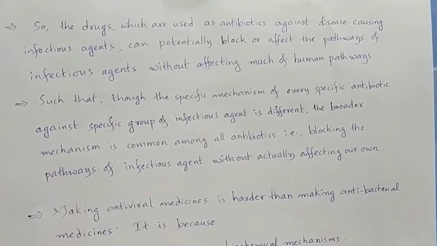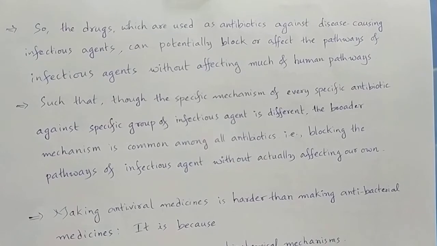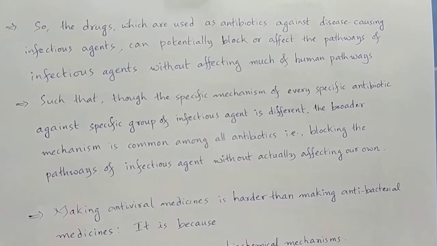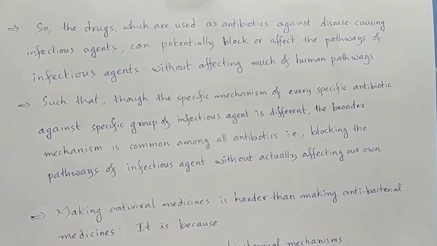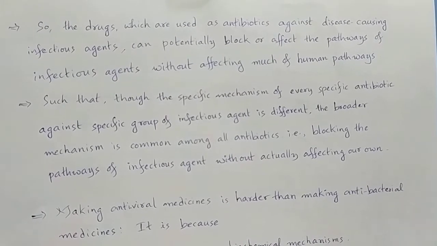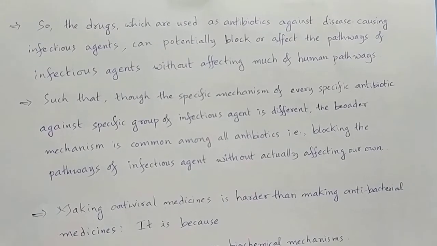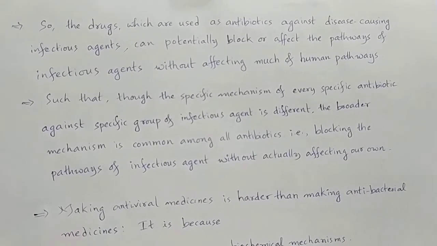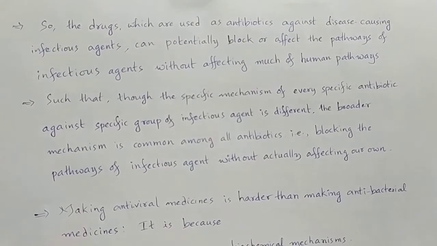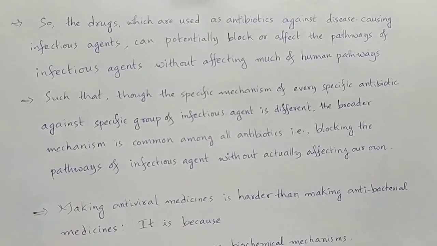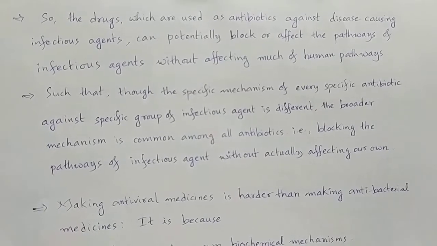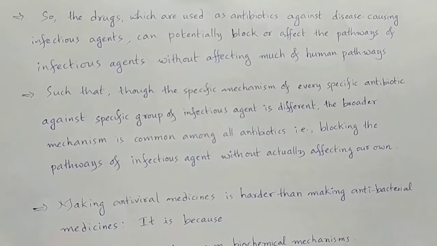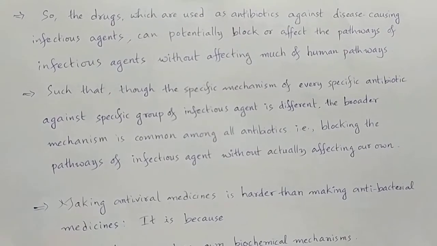Because we have already discussed that the mechanisms of synthesizing new substances in human body cells are different from those in infectious agent cells, so the antibiotics or drugs that inhibit these infectious agents can potentially block or affect only the pathways of infectious agents but not the pathways of human cells.